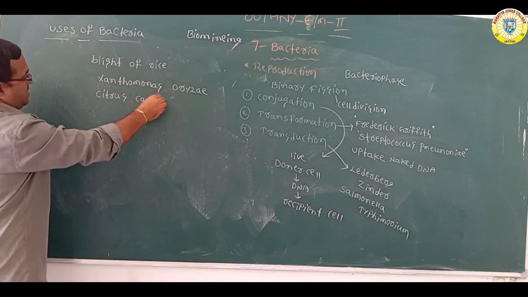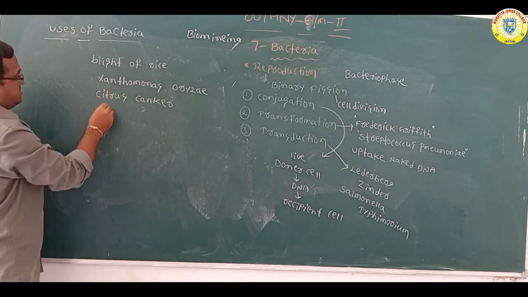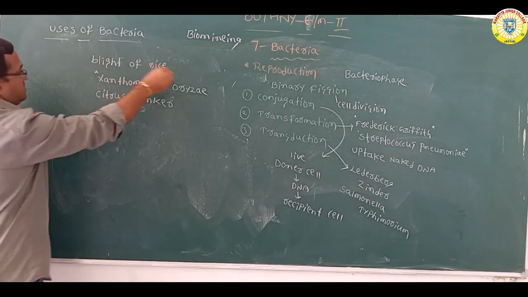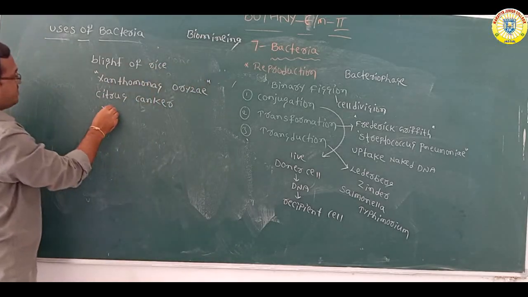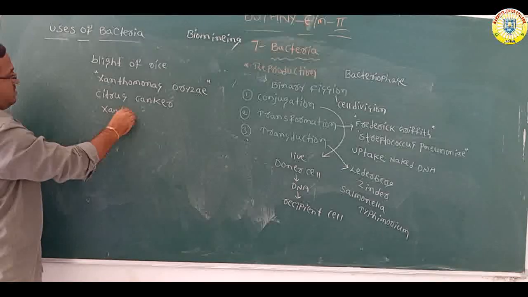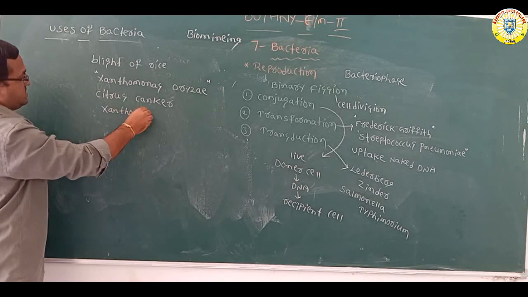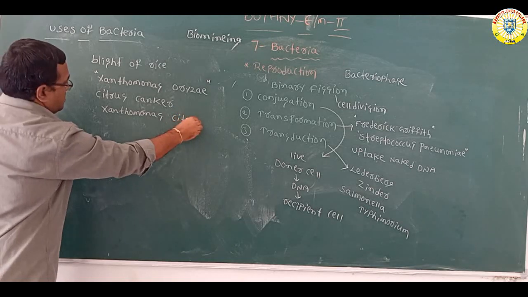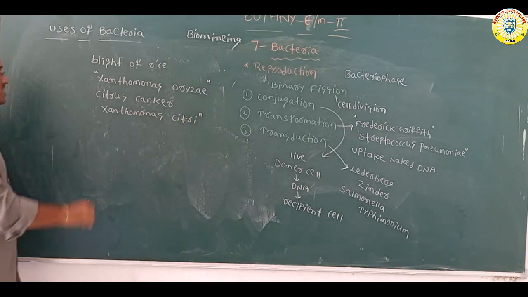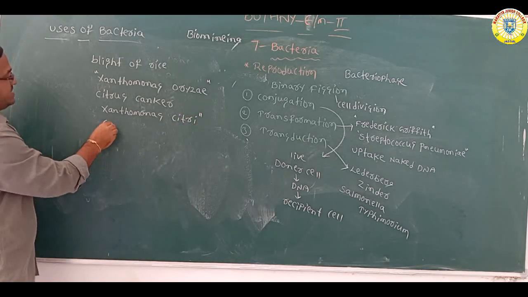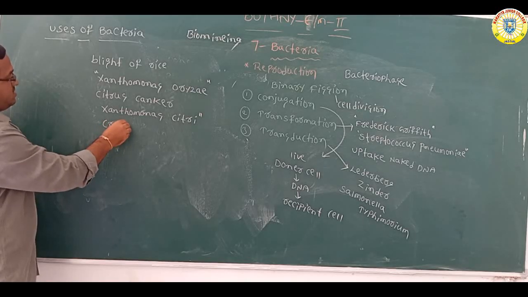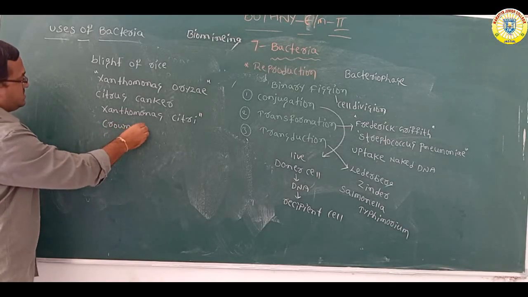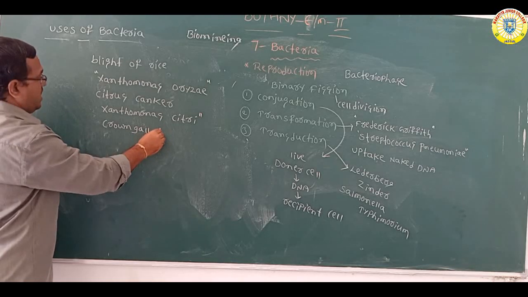Next, citrus canker. Citrus canker is caused by Xanthomonas citri. Next, crown gall disease.